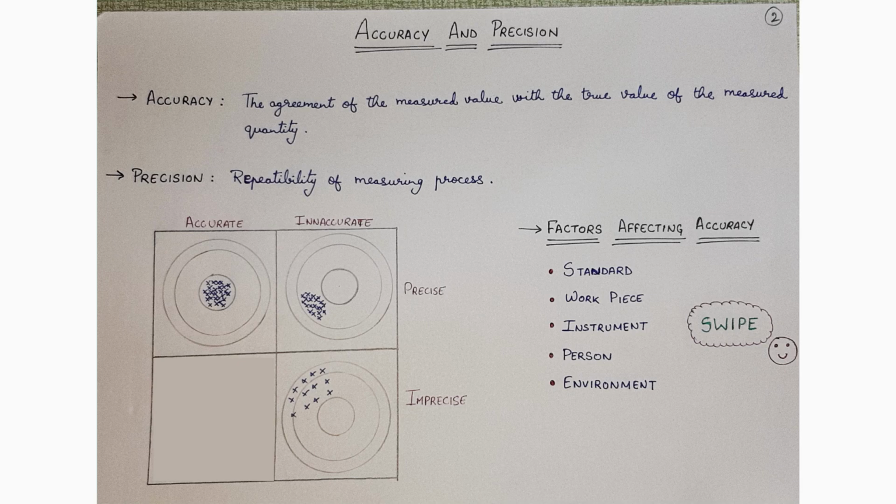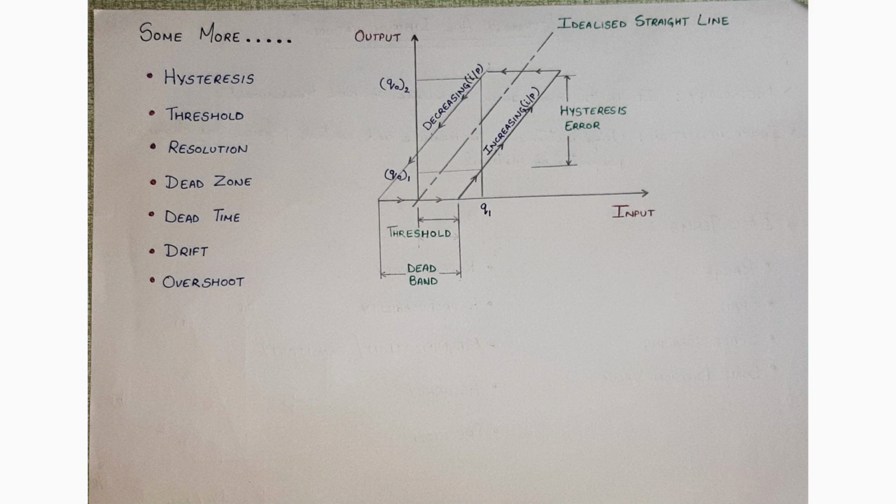Now consider the factors affecting the accuracy. There are 5 factors which affect the accuracy, and the term we can say expressed for that is SWIPE. S stands for standard, W stands for workpiece, I stands for instrument, P stands for person, and E stands for environment.